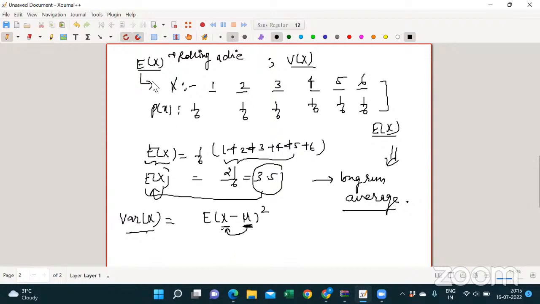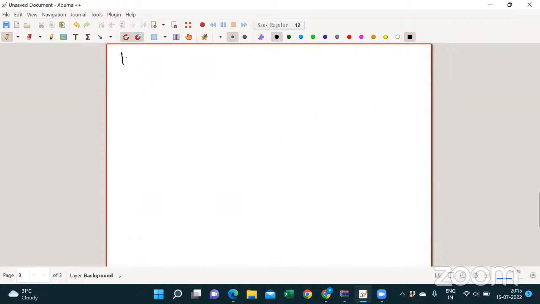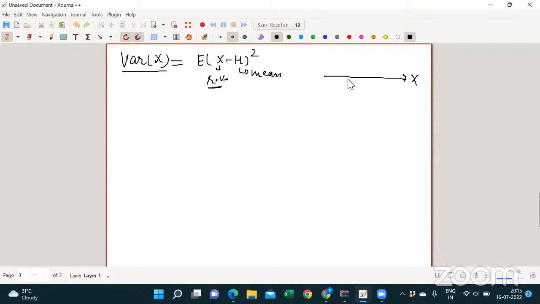Okay, so let me insert a new thing. See, variance is what? This is the formula of variance, right? Yes, sir. So what is this? This is the mean, and this is your random variable. Just take this as your x, and suppose this is the mean.